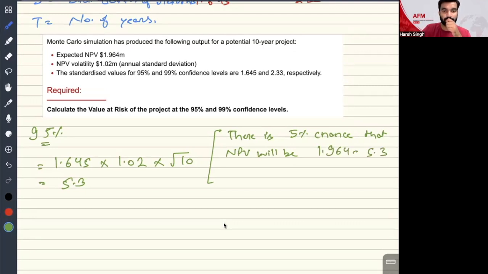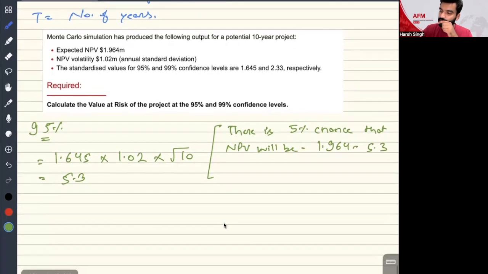So this is the final value that we are getting. That will be equal to, subtracting it, about 3.336. So there is a 5% chance that my NPV can be negative 3.336 or even less.